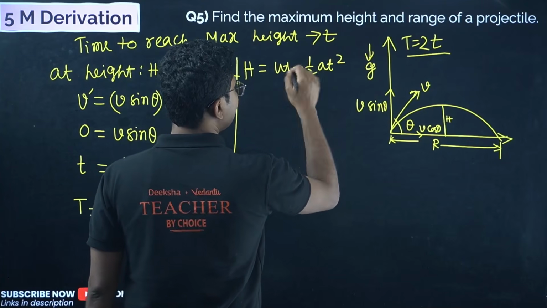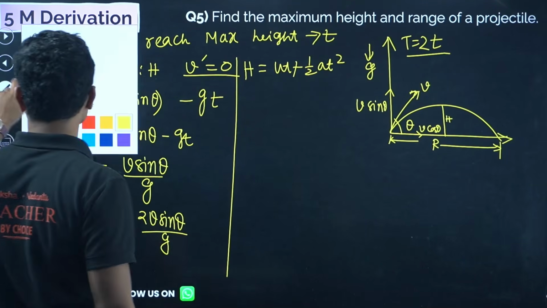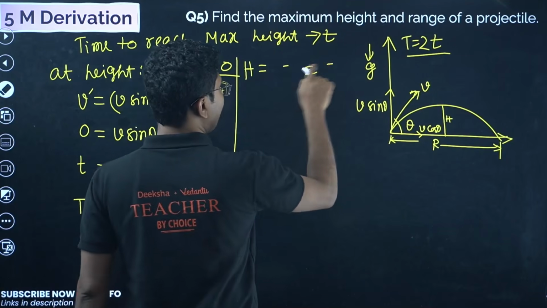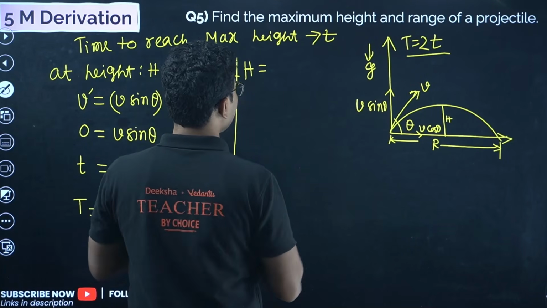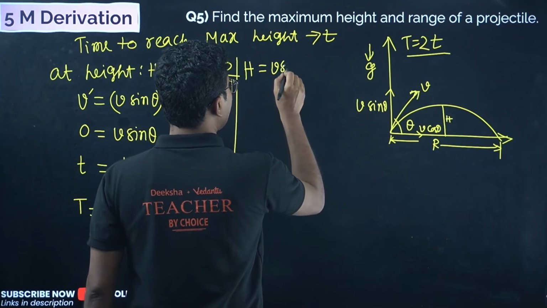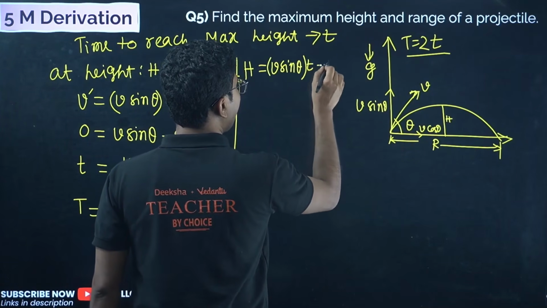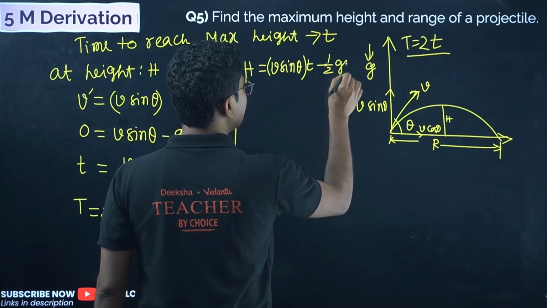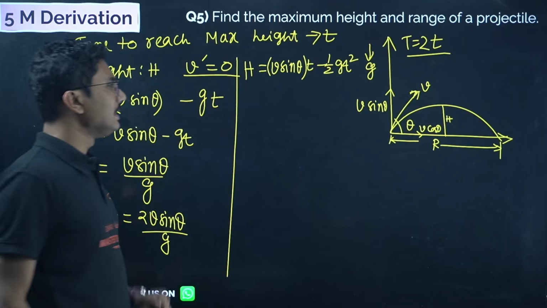Here minus is because gravitational acceleration, g, is negative. U is v sin theta, and the time taken to reach maximum height is t, so H equals v sin theta t minus half g t square. Very simple, easy equation.